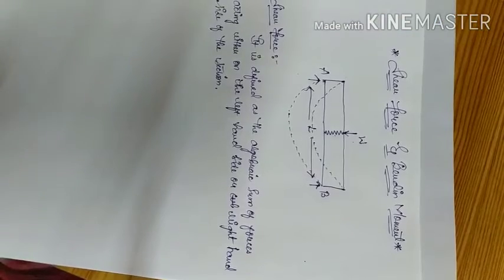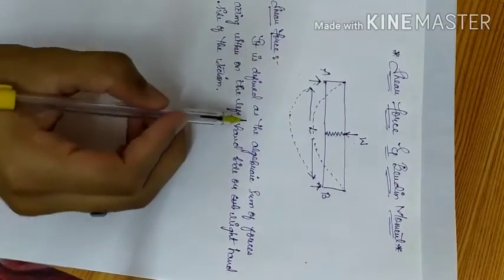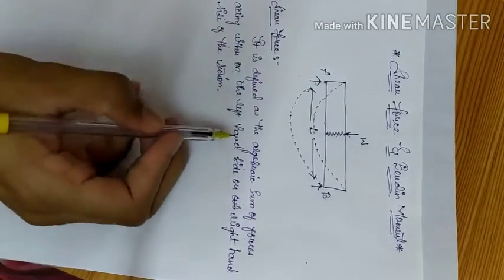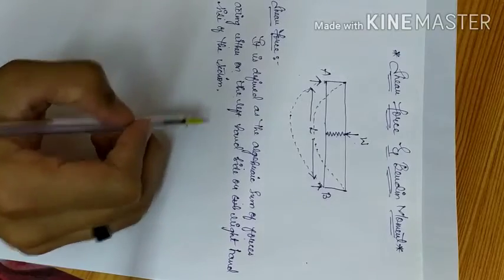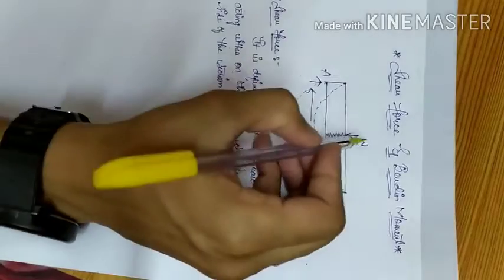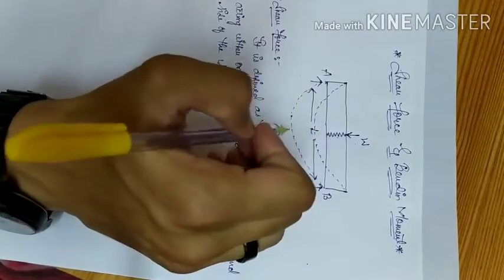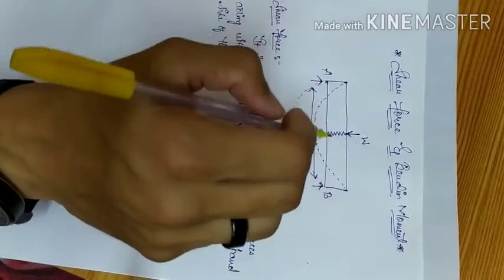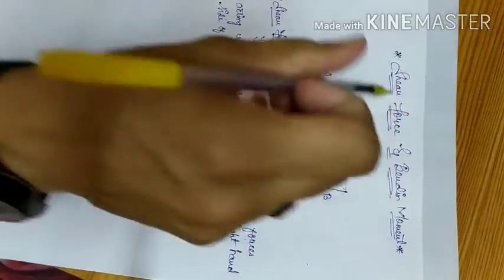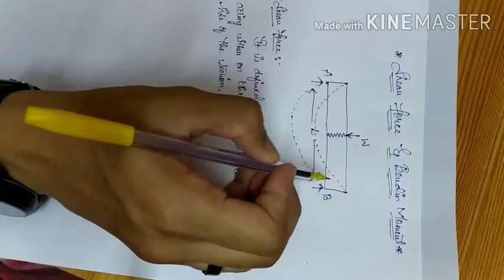So let me give you the definition of shear force. It is defined as the algebraic sum of forces acting on either the left hand side or the right hand side of the section. Basically, if we take a section in between the beam at the point W where the load is acting, it is defined as the algebraic sum of the forces acting either on the left hand side of the section or on the right hand side of the section.